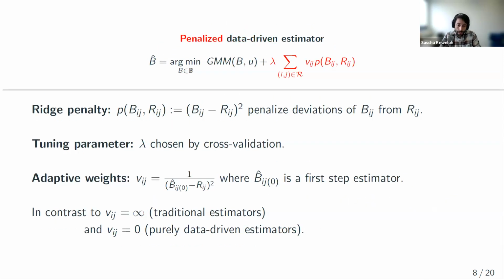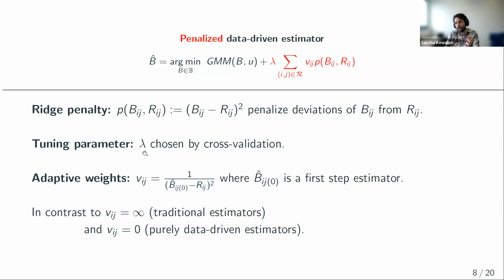So here's the implementation of the penalty. I just use a ridge penalty. So the penalty is just the squared difference of the estimator and the restriction. So if you satisfy the restriction, then there's no penalty, but it's fine to deviate from the restriction. Well, but then you have to pay the price, you have to pay the penalty. And the price you pay also depends on this tuning parameter lambda and on these weights here.